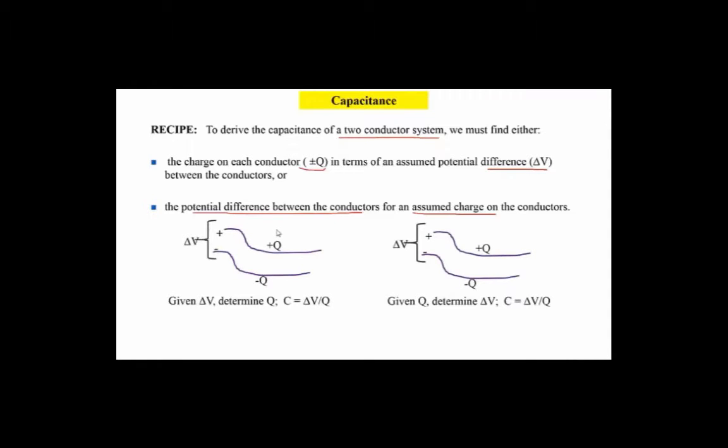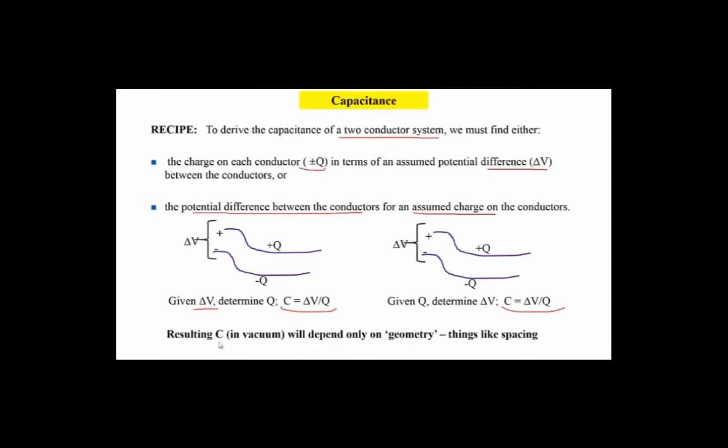So here's a picture here. So we have some conductors here. We're given, say, the potential difference. So we're given like a battery across these two plates. We determine Q, and then we can find C. Then the inverse is that we're given Q. We determine the potential difference, and again calculate C.